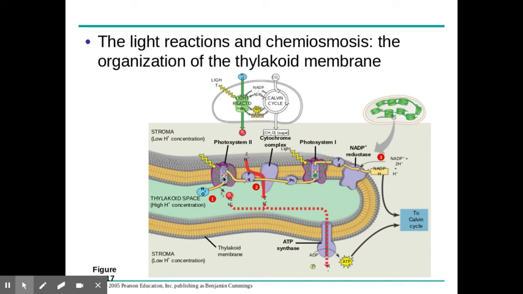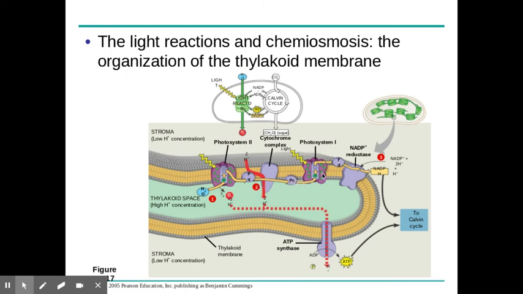Meanwhile, electrons were boosted from that split water. The light's going to energize them. They're going to go down an electron transport chain. So at number 2 here, what you're seeing is we're going to use that electron's energy to pump more hydrogen ions inside the thylakoid. So those hydrogen ions that are inside the thylakoid came from both the splitting of water and the electron transport chain.